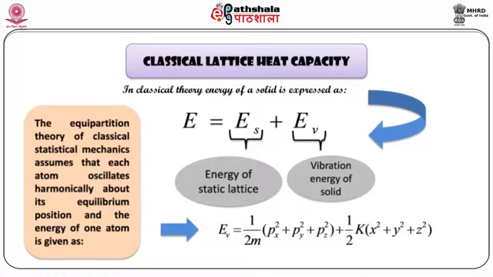So as you can see, the first part, 1 by 2m, px square plus py square plus pz square, is the kinetic energy in the three directions, while half k, x square plus y square plus z square, is the potential energy along the three directions.